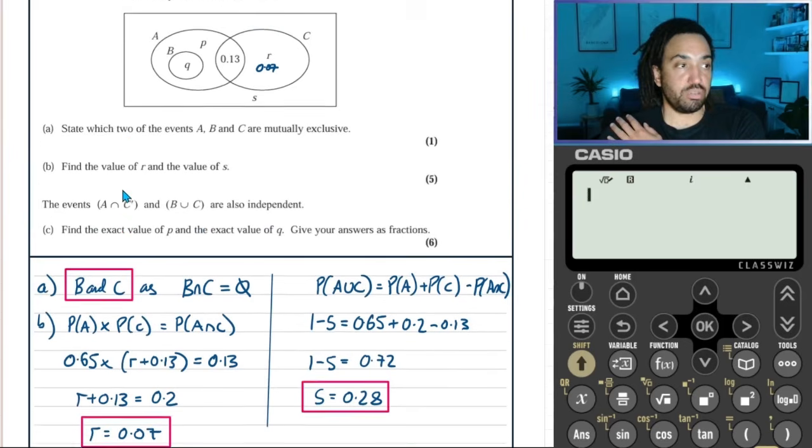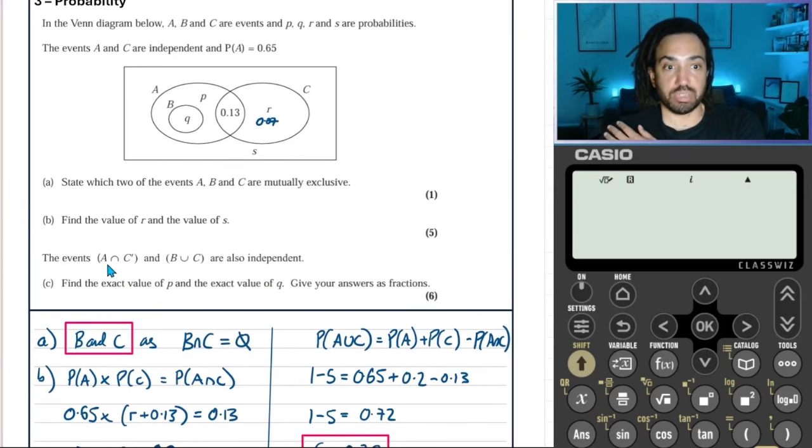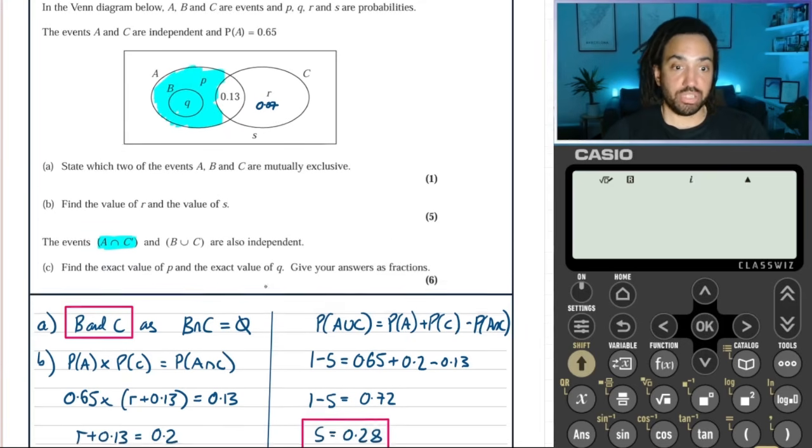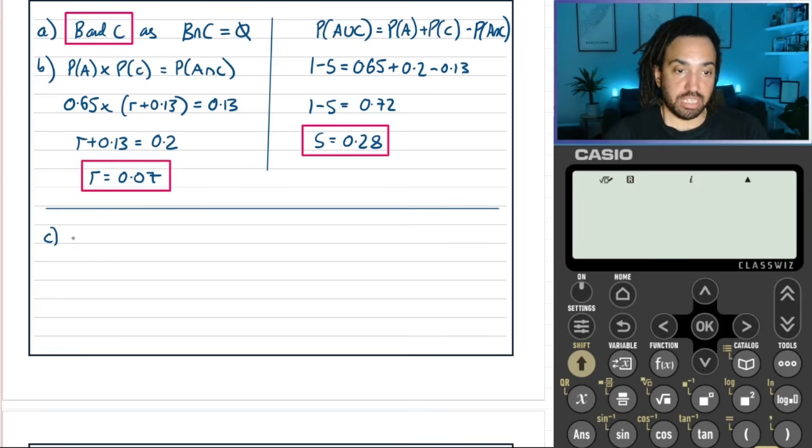Okay, so what we need to do is figure out what these two sets are, don't we? Because without it, we're going to be in a bit of trouble. So let's use a bit of shading to work that out. Let's call this one the blue set, and that is A intersects with not C. So where is it A and also not C? Well, that must be this guy in here, right? This is A and is not in C. So that is P plus Q. So we can say that the probability of A and not C is P plus Q.